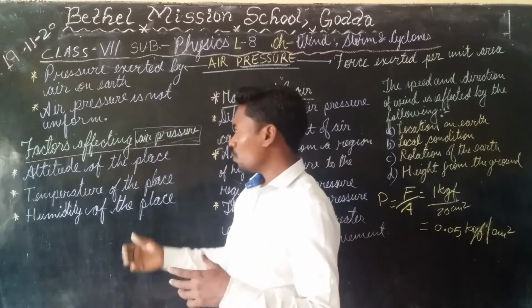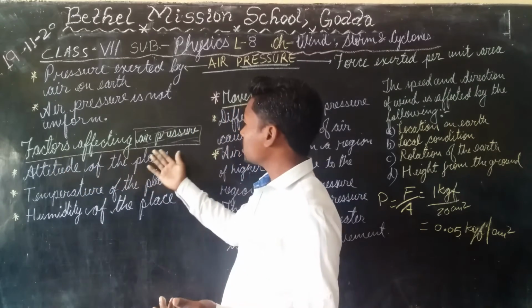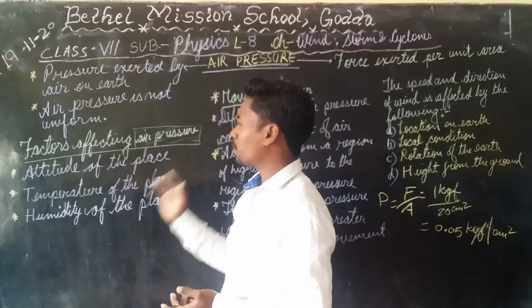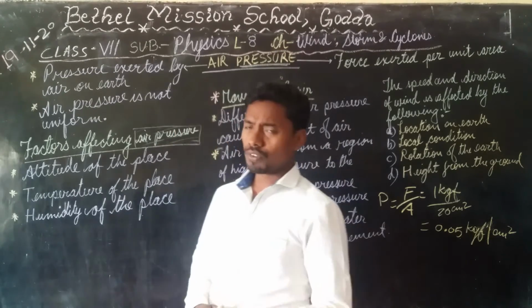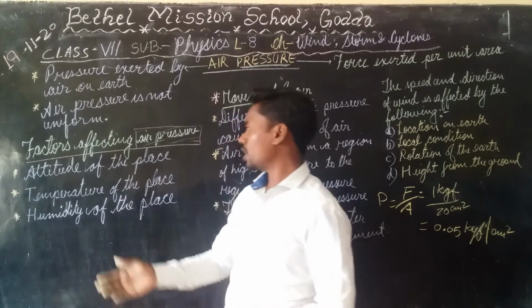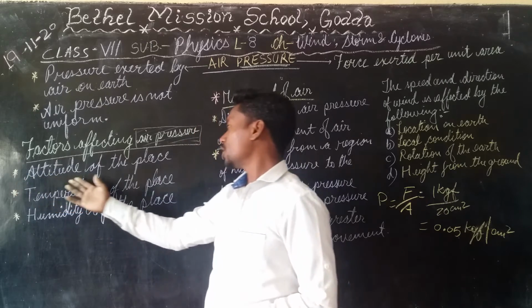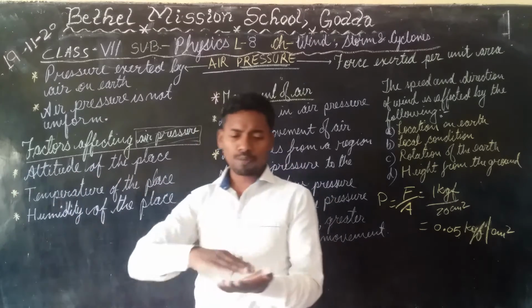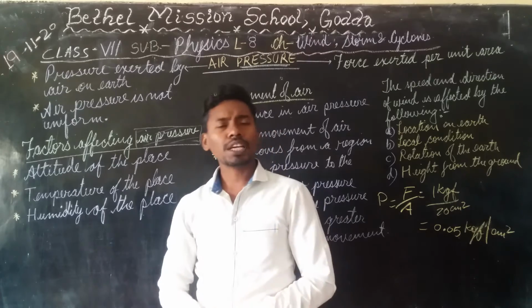Okay. So we will be studying what are the various factors that affect the air pressure. You know, how does air pressure vary? So air pressure varies according to the altitude of the place. Altitude means height, at what height the place is located.